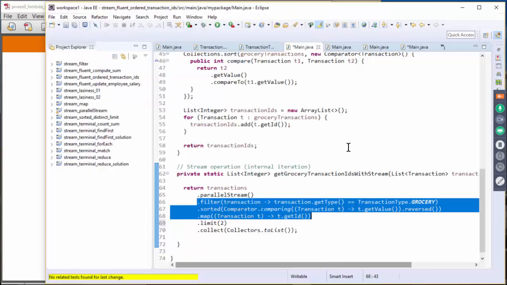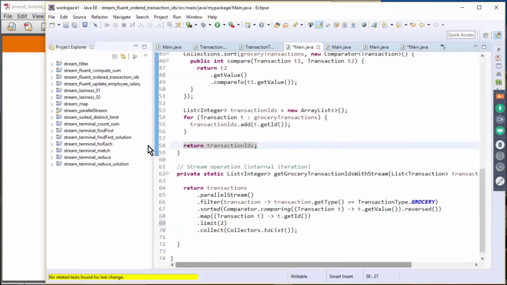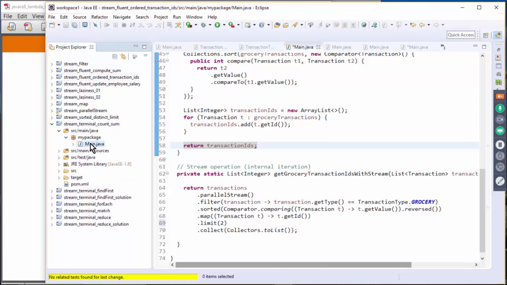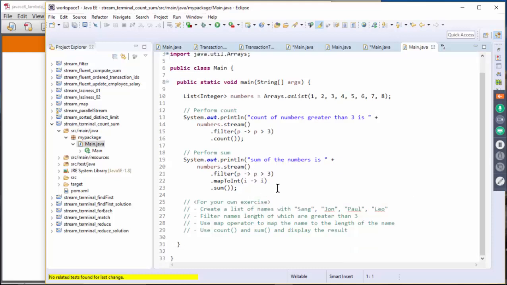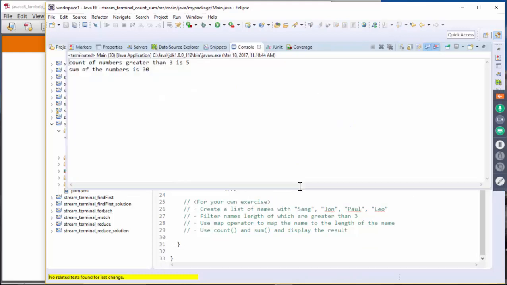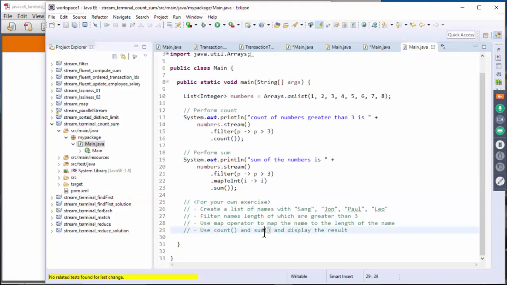Okay, so let's take a look at exercise 3. In exercise 3, we have a bunch of terminal operations. Let's go over them from the beginning. Counter and sum. Here we have a number of this. Yeah, this is the same example. If I run the code, the count of numbers greater than 3 is 5, and the sum of the numbers is 30. Okay, that makes sense.